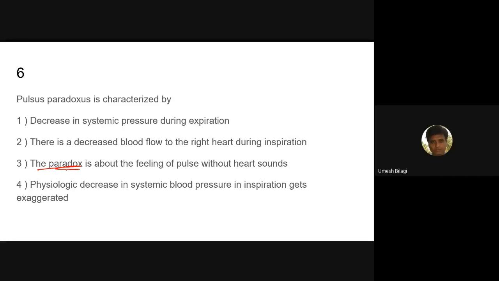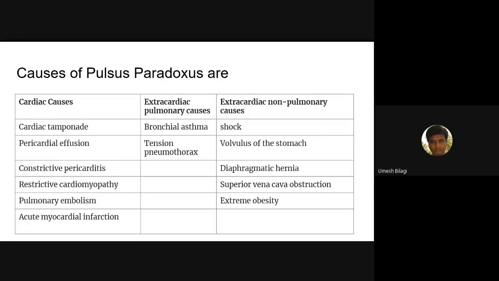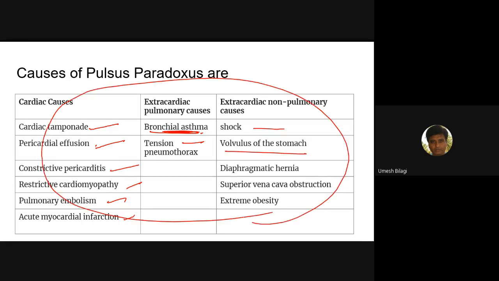Okay. I have given the causes for pulsus paradoxus. Usually they will ask these questions: tamponade, pericardial effusion, constrictive pericarditis, restrictive cardiomyopathy, pulmonary embolism. You go through this. They will also ask about acute severe bronchial asthma, tension pneumothorax, shock. These are all favorite things for the examiners. You will have to know them.